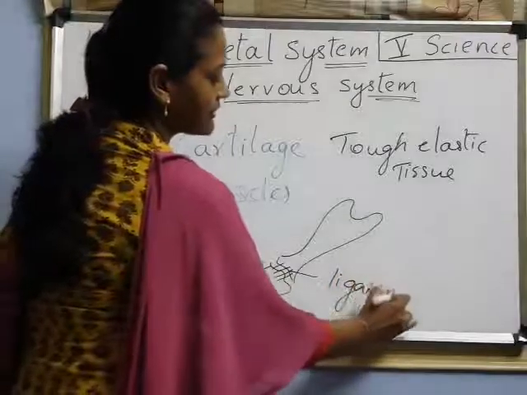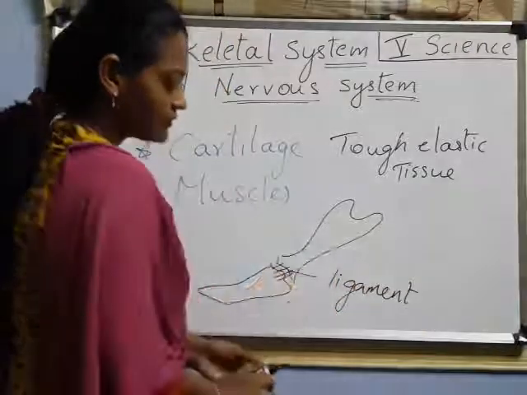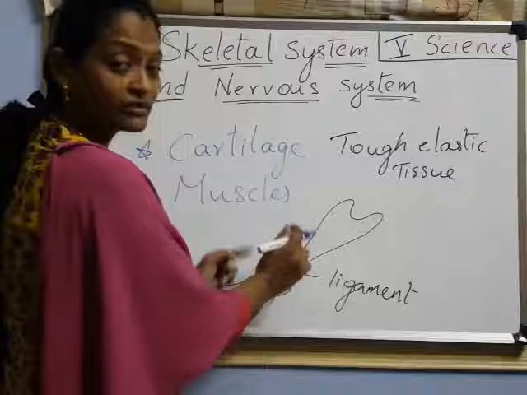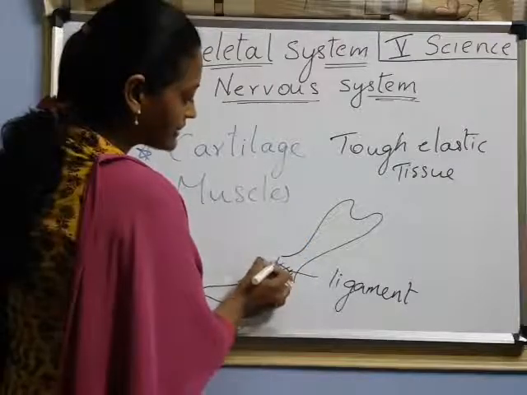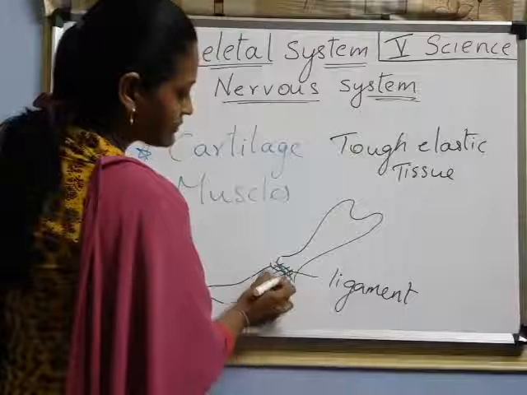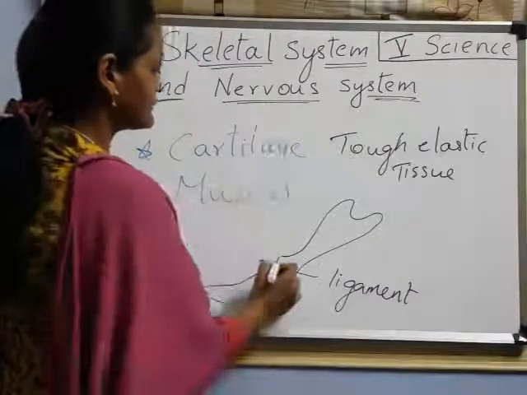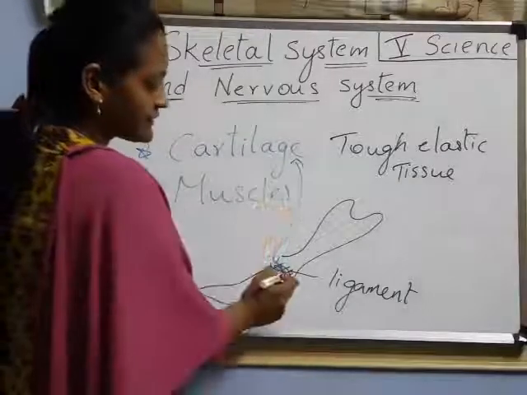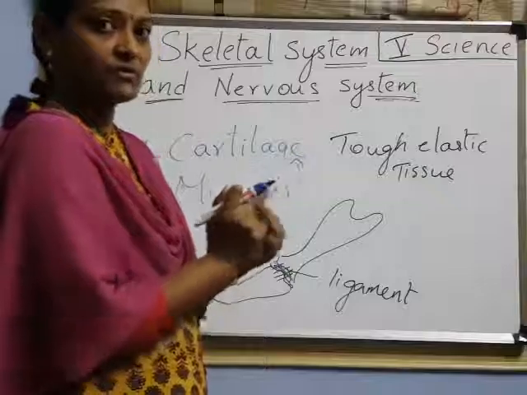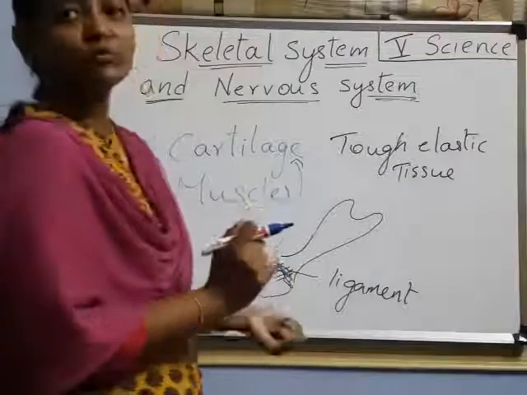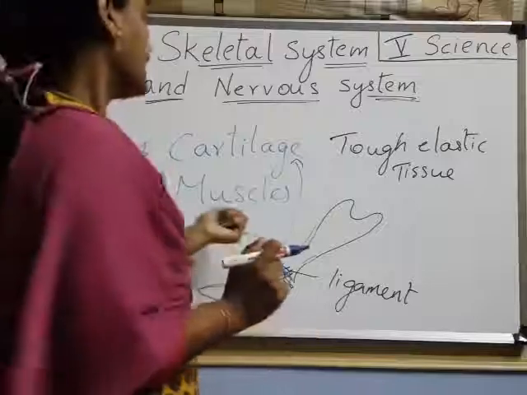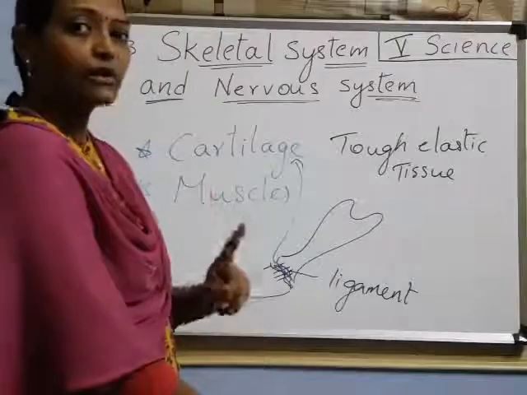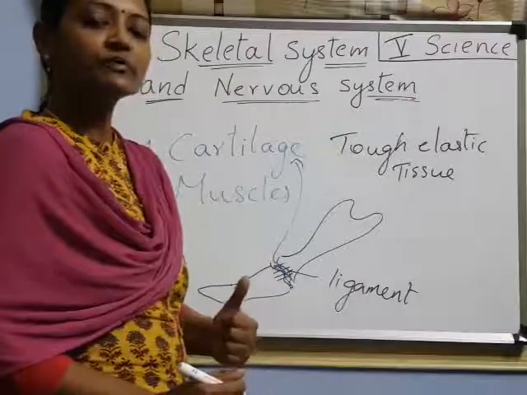Right children? Ligament. But this bone and this bone, we find both are rubbing, right? When we are moving, both have to rub. But here we find a tough elastic tissue, and here also we find a tough elastic tissue, that is cartilage. Got it? So the cartilage prevents them from rubbing each other. Two bones. Got it? Understood? So that there is easy movement. For easy movement.